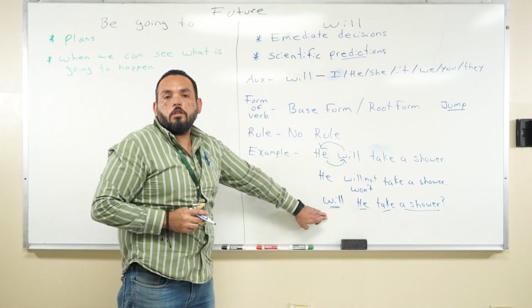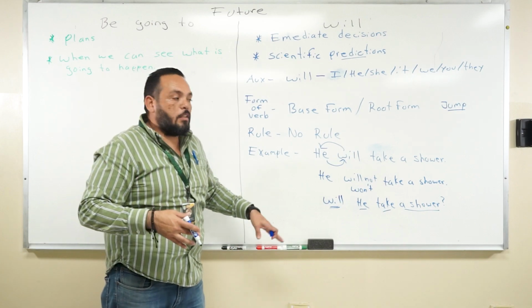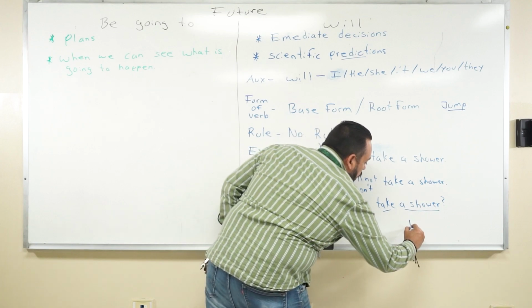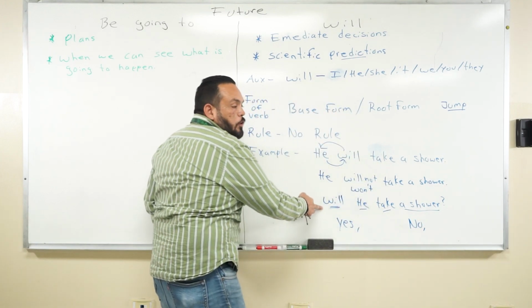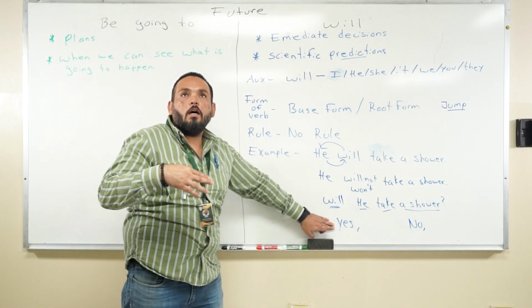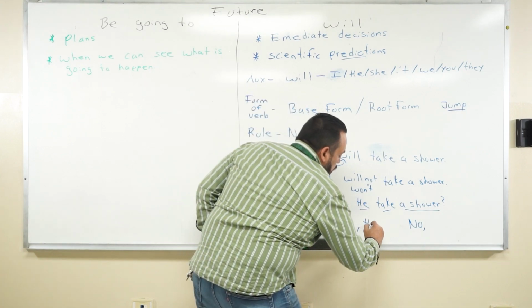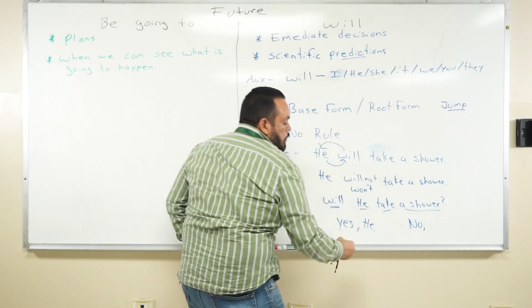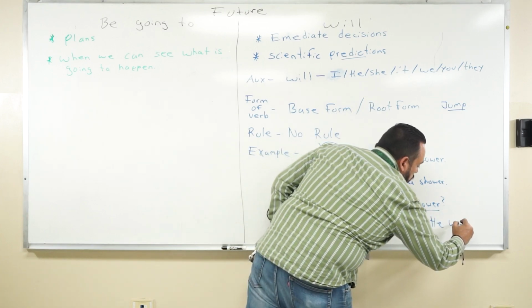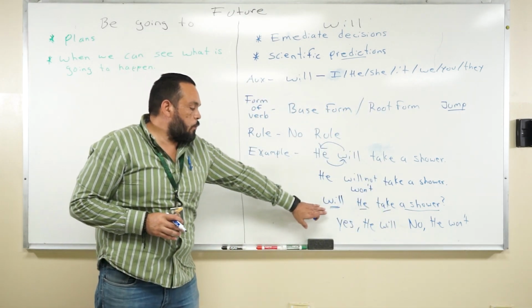If we start with an auxiliary, the answer will be a yes or no answer because we're starting with an auxiliary. Since we're talking about the future, the answer will be yes, he, and then we put the auxiliary. Yes, he will, and no, he won't. That will be my simple answer because we're starting with an auxiliary.